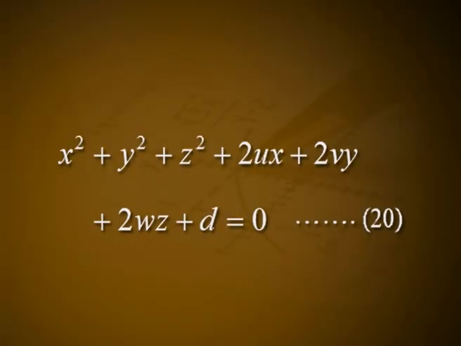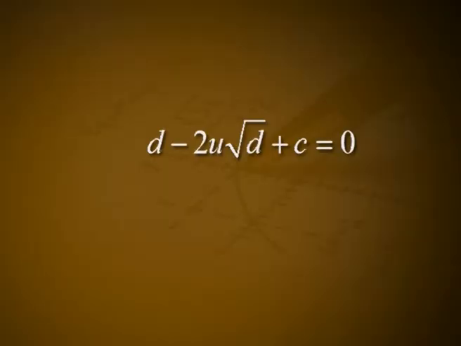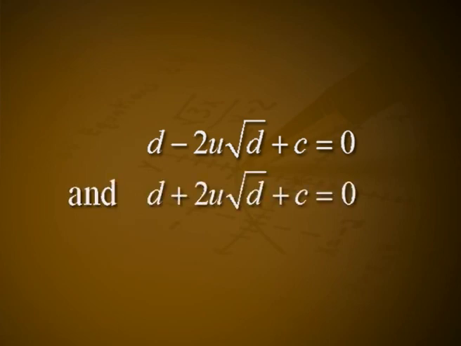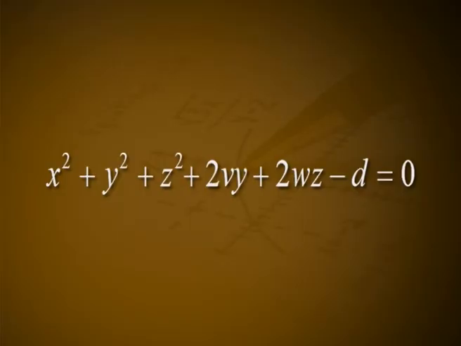Now suppose a sphere x² + y² + z² + 2ux + 2vy + 2wz + c = 0, equation number 20, passes through the limiting points. Then d − 2u√d + c = 0 and d + 2u√d + c = 0. Therefore, u = 0 and c = −d. Therefore, sphere 20 becomes x² + y² + z² + 2vy + 2wz − d = 0.